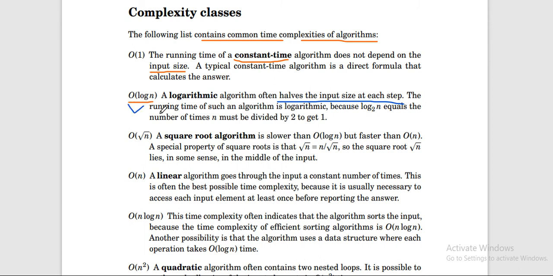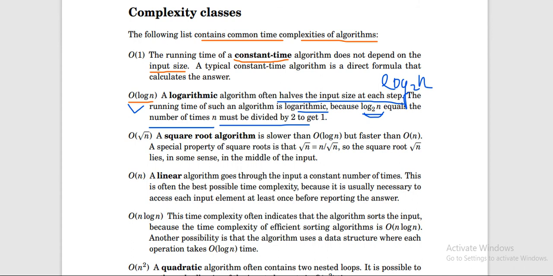The running time of such an algorithm is logarithmic, because log base 2 of n equals the number of times n must be divided by 2 to get 1. It's difficult to understand, but if you know what log base 2 of n means, then you could understand what is written here.